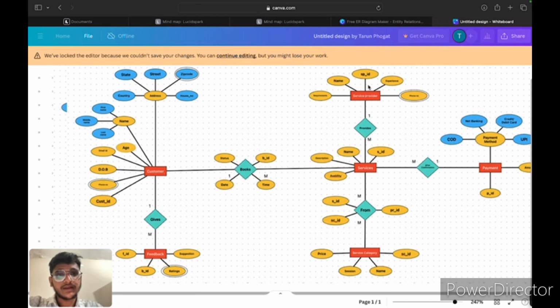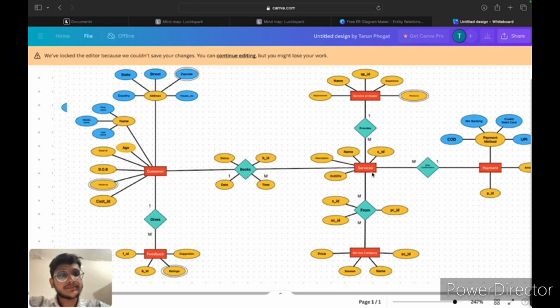So service provider ID, SPID, is the primary key. In the service entity and service category entity, here SPID is the service provider ID, SID is the service ID, and SC is the service category ID. Service category ID is the primary key.